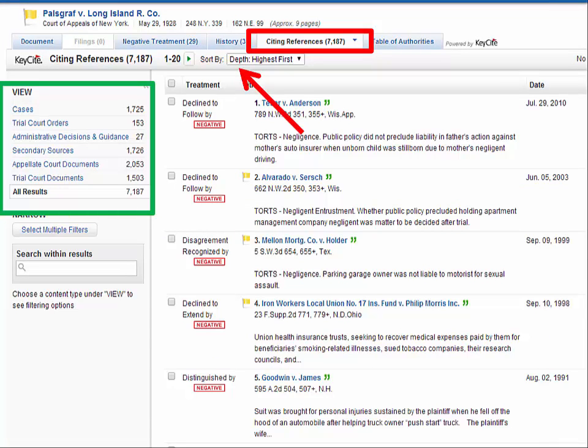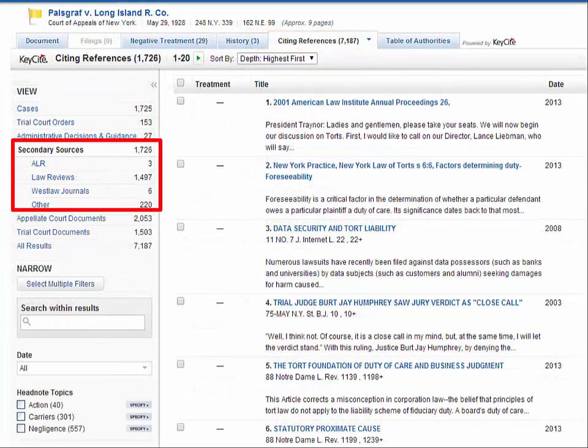The drop-down box next to Sort By lets you sort your documents by depth highest first, depth lowest first, newest first, oldest first. Observe on the left column under View, the citing references are broken down into categories: cases, trial court orders, administrative decisions and guidance, secondary sources, appellate court documents, and trial court documents. Click on Secondary Sources to locate subcategories of ALRs, law reviews, WestLaw journals, and others.